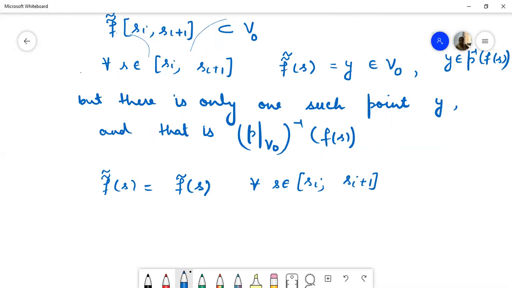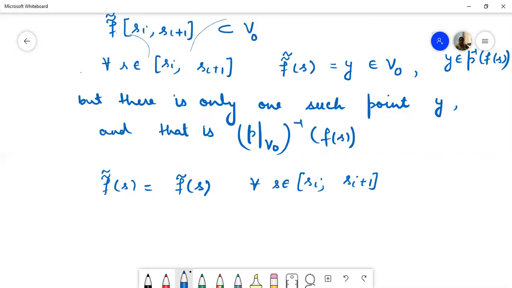So assuming both F curl and F double curl are equal on 0 to Si, we have proved that they are equal on the interval Si to Si plus 1. Continuing this process, we can prove that these two are equal on the whole interval 0 to 1. So this completes the proof of the lemma.